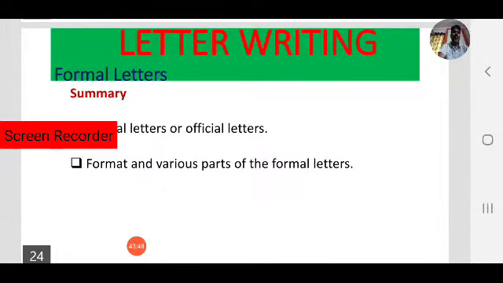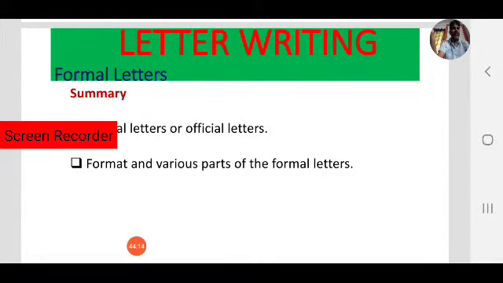Okay, what have we discussed today? Yes, we focused on formal letters or official letters. If you want to write letters to officials or business people or an editor, the police officer, municipal commissioner, SP, a collector, these are called official letters.